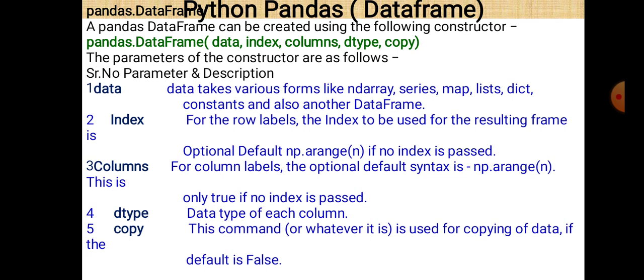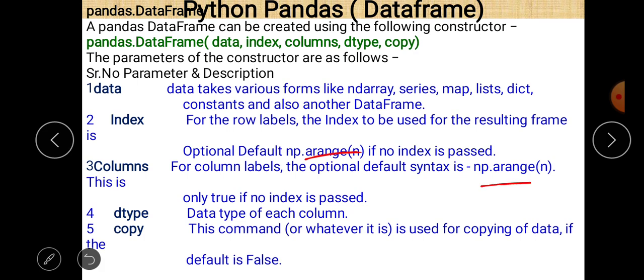And if no index value is given, then by default it starts from 0. The default is np.arange; there is a little mistake in the spelling, it is arange. For columns also there is np.arange.